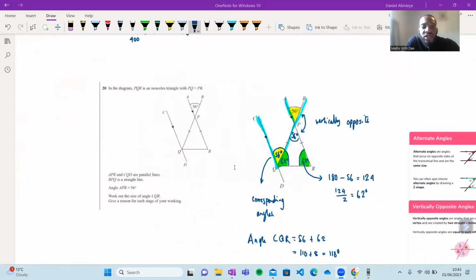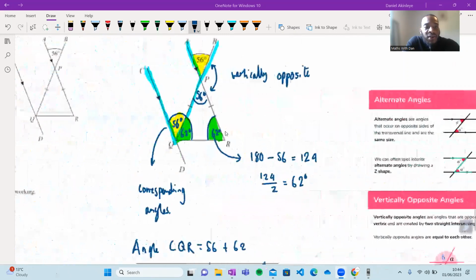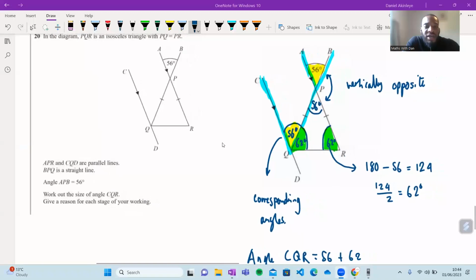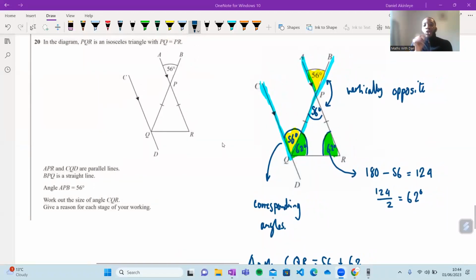Yeah, angles in a straight line. That's a good question. Angles in a straight line do add up to 180. But so do angles in a triangle as well. So with our working out, we didn't need to use that rule, but that's not incorrect. Angles on a straight line do add up to 180 as well. But with our working out, we didn't have to use that anywhere. We just used vertically opposite angles, isosceles triangles, and corresponding angles. Yeah, those are the rules that we use. So there's always many ways to do these types of questions. This is just one way.